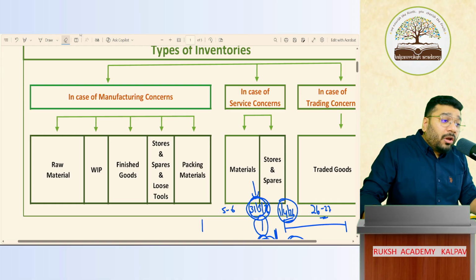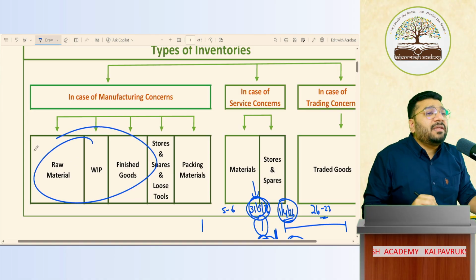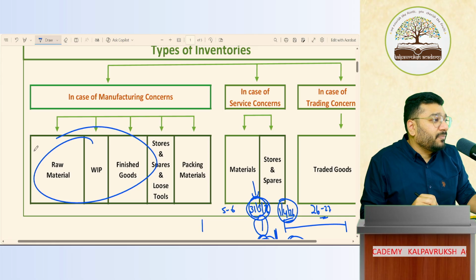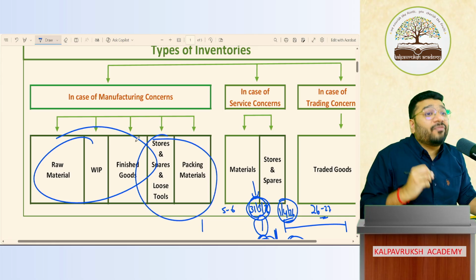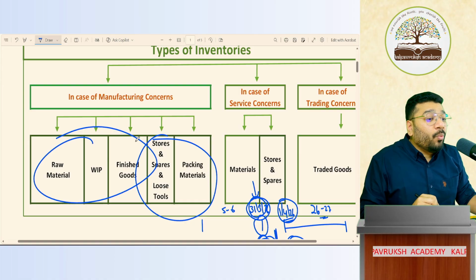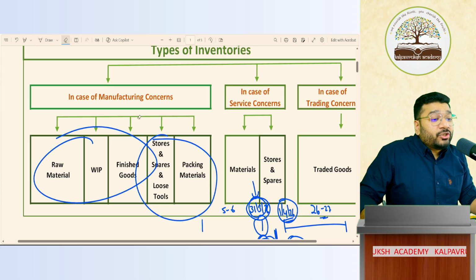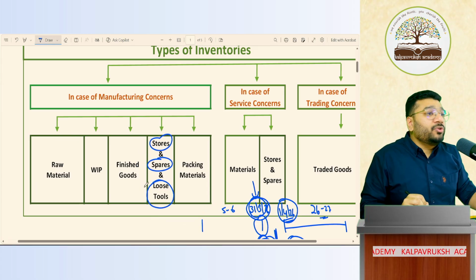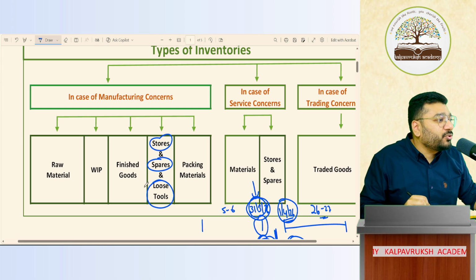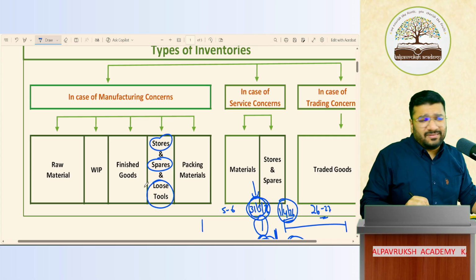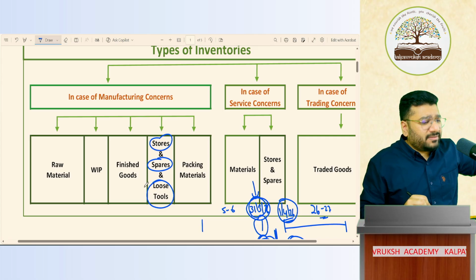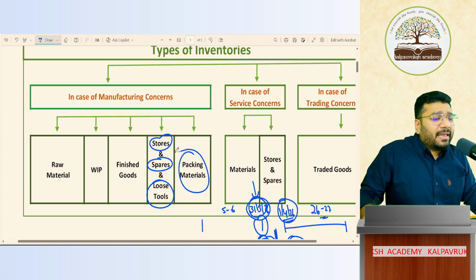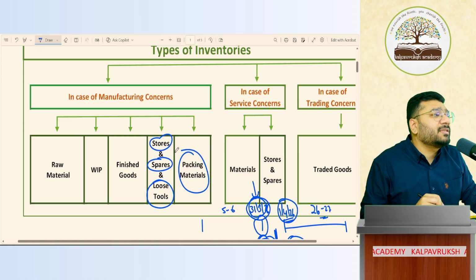Now, all of us very comfortably know that these three will go into your inventories. But what you wouldn't have dreamt about in your life is that these are also a part of your inventory. What are they? Stores, spares, loose tools. The tools which are loose are called loose tools. Oh my God, why the hell are these inventories? Okay. Next is packing materials. These are also supposed to be inventory.